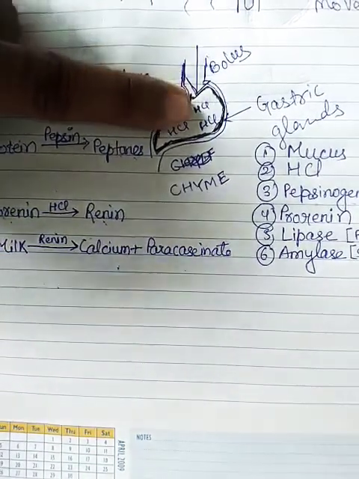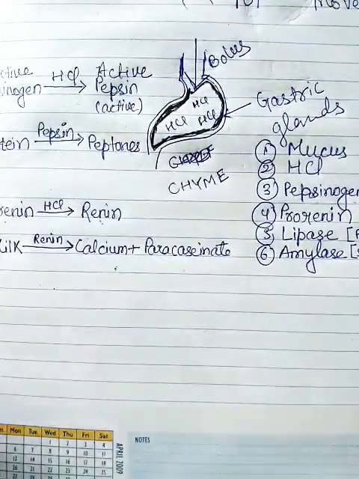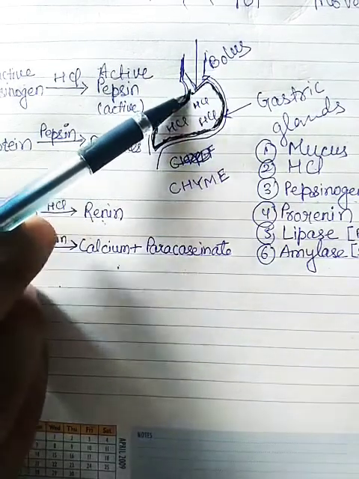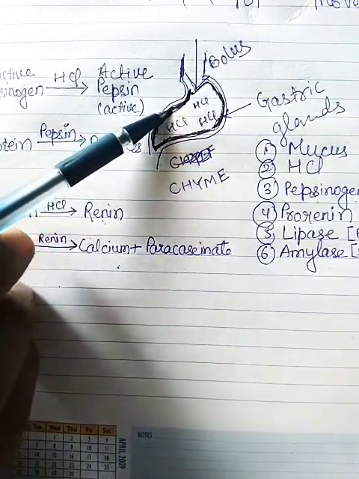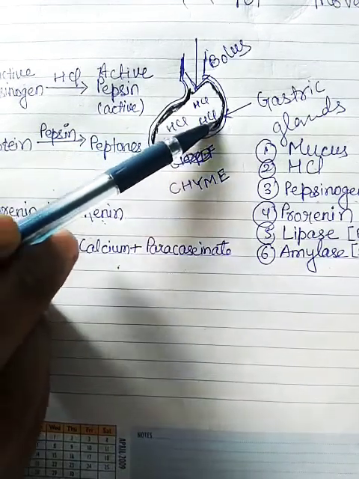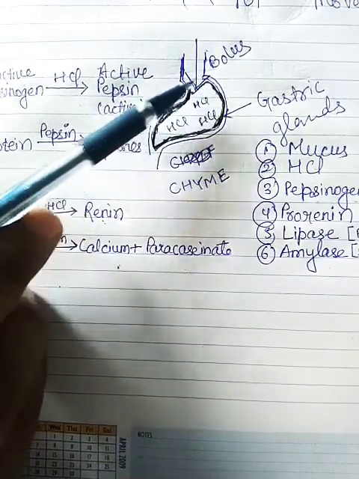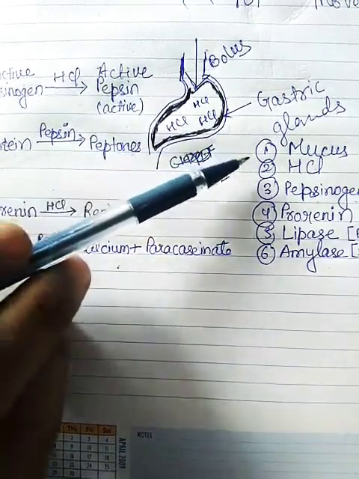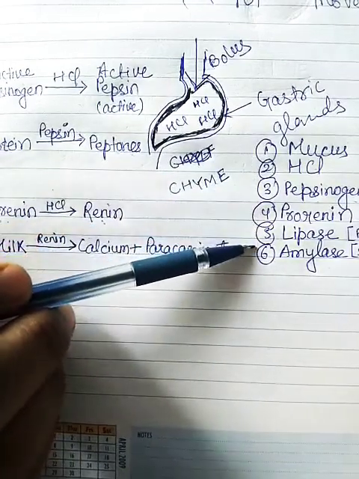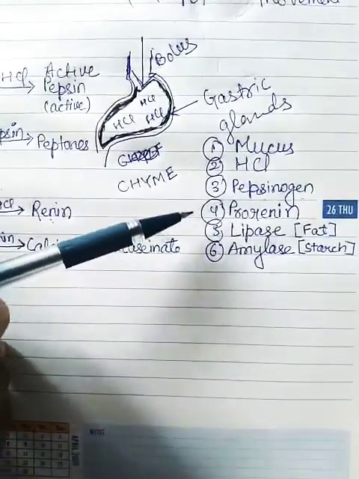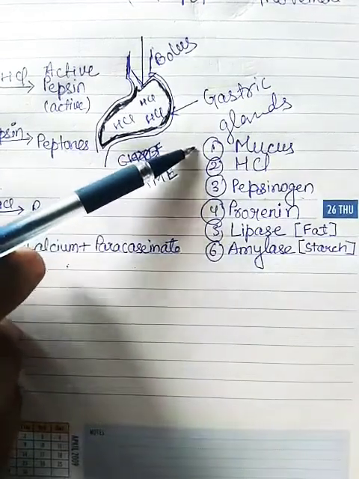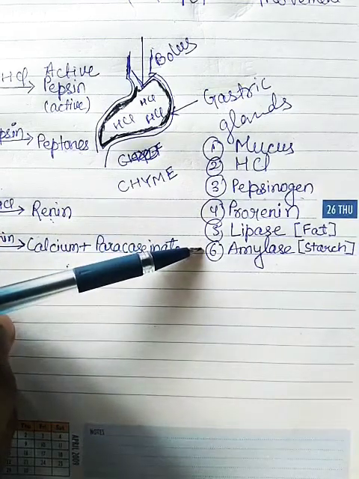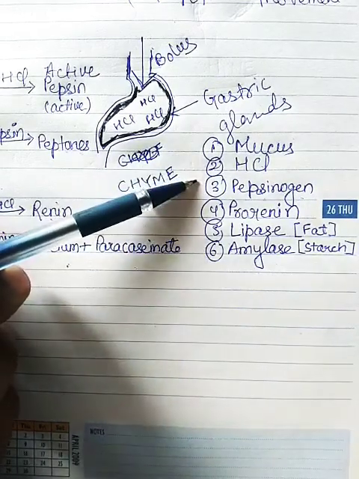But before the bolus enters the stomach, the gastric glands which are present at the inner wall of the stomach secrete the following 6 types of enzymes. But only these 3 enzymes are in our syllabus. The 4th, 5th and 6th enzymes are not in our syllabus. Only these 3 enzymes we have to study.